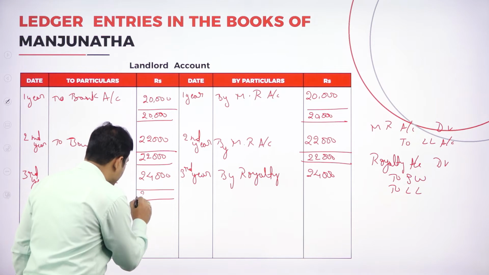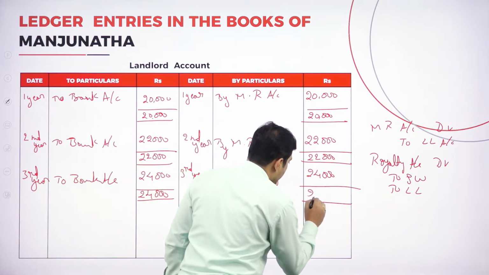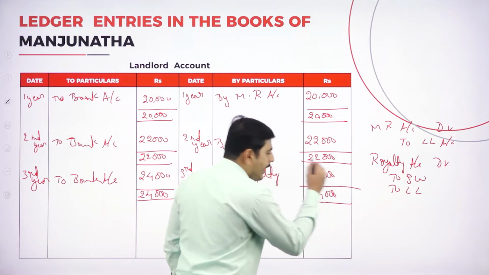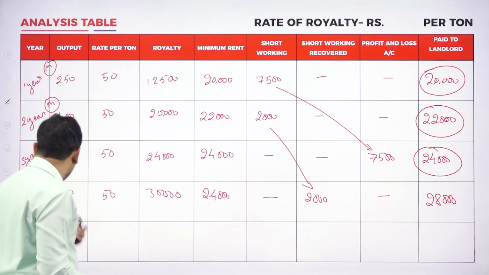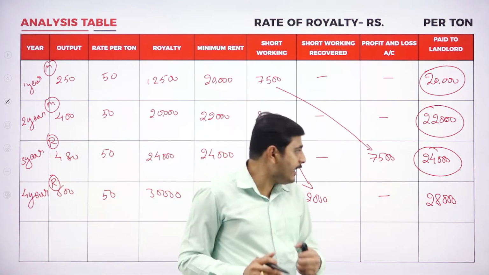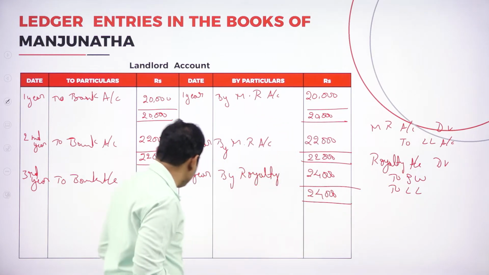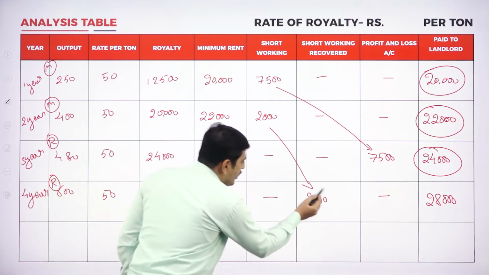It is 24,000. Again, coming to the fourth year, we are paying the royalty. What is the journal entry for royalty? See here, royalty account debtor. We could recover the short working of 2,000 rupees.